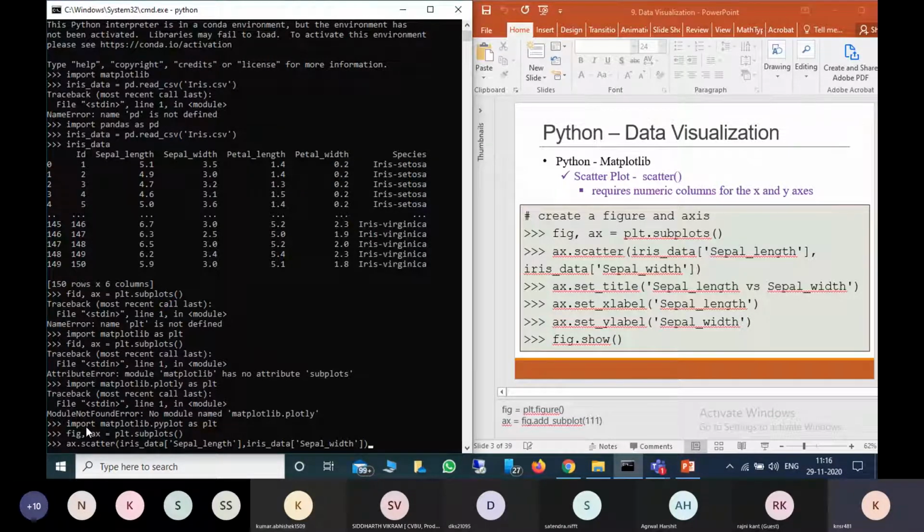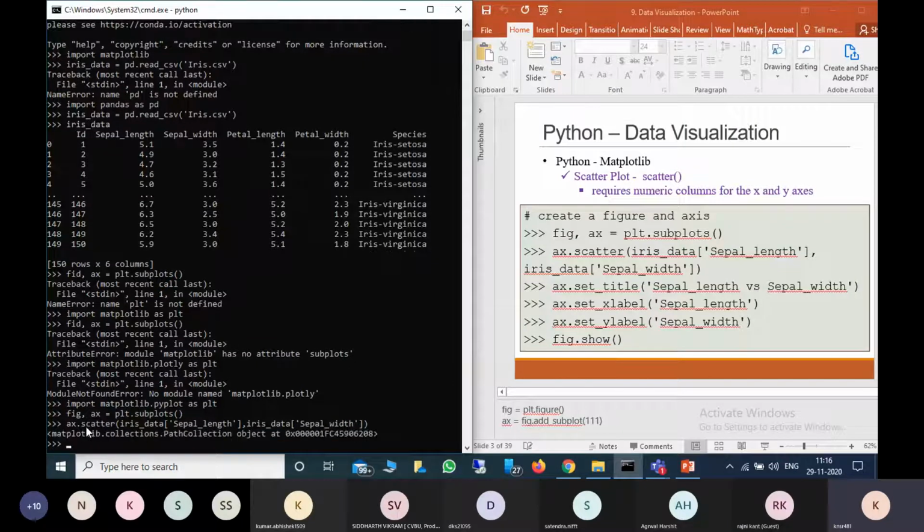So now we are providing the x-axis and y-axis.